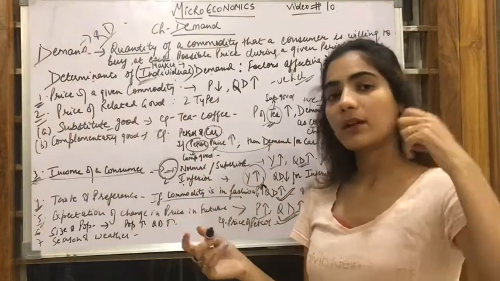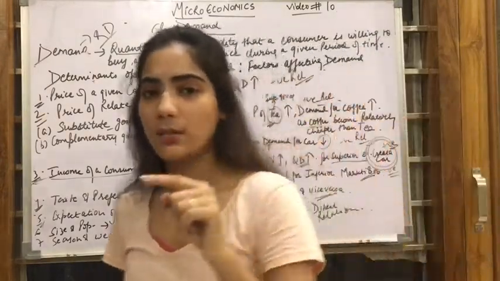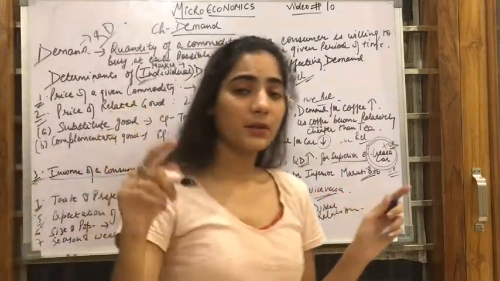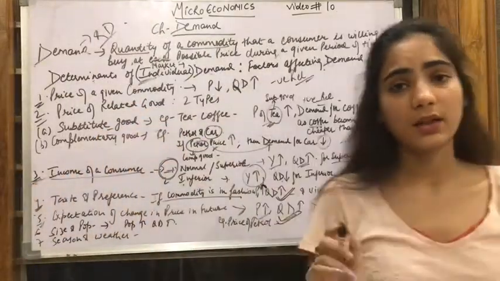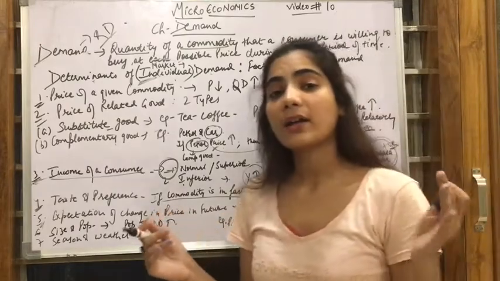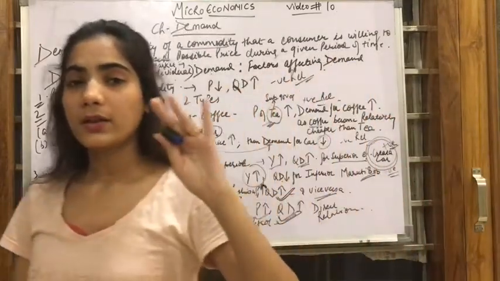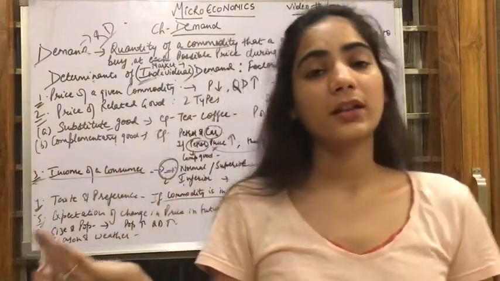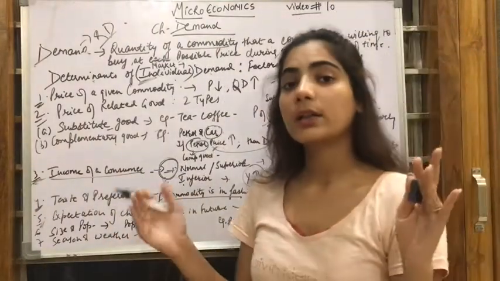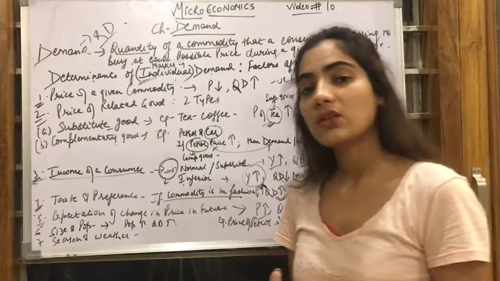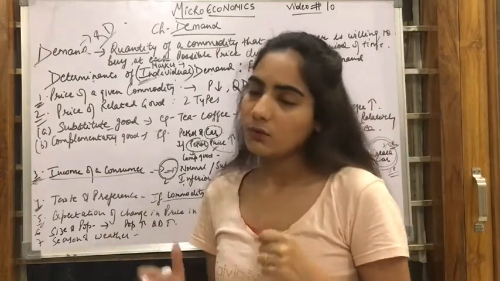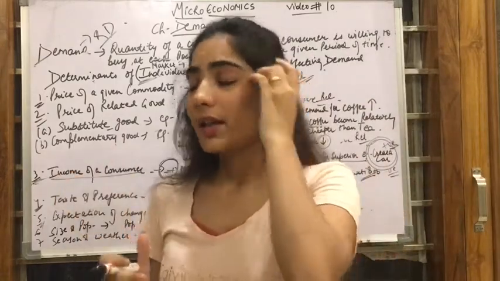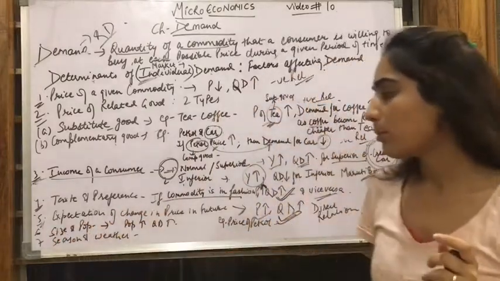First, either the prices are increasing, that is why my demand is affected, or my income is increasing, that is why my demand is increasing or decreasing. Or my substitute or complementary goods are changing, that is why my demand is changing. Then either a taste of preference or the expectation of changes in prices in the future, that is why my demand is changing. Then we talk about the size and population.